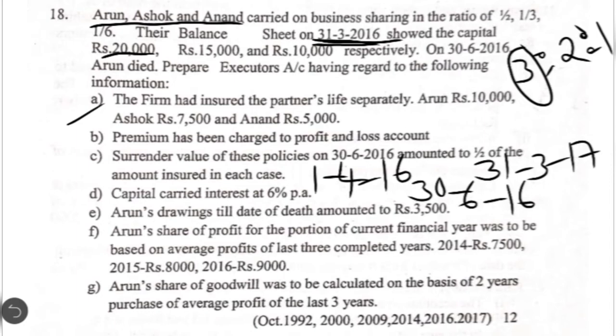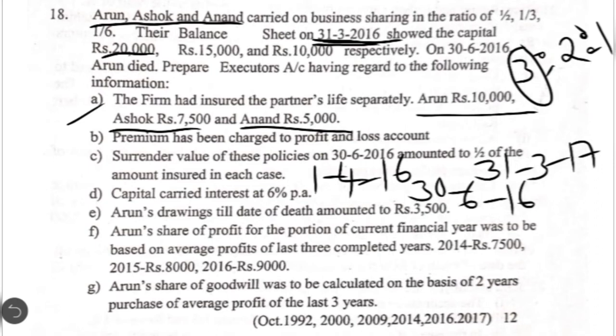Okay, in this case also there are three partners and they have taken up individual policy in the name of all the three partners separately. In the name of Arun, they have taken a policy for 10,000, in the name of Ashok for 7,500 and Anand for 5,000. Now what are these 10,000, 7,500 and 5,000? These are the sum assured or maturity value. When the policy matures, they would get 10,000, 7,500 and 5,000 in respect of the insurance policy from the insurance company.